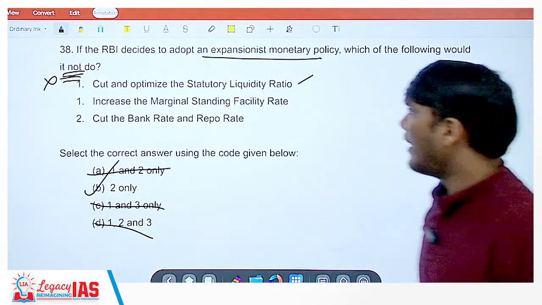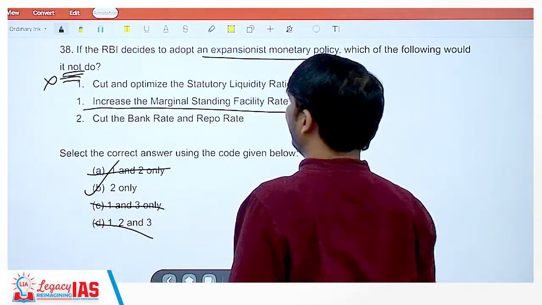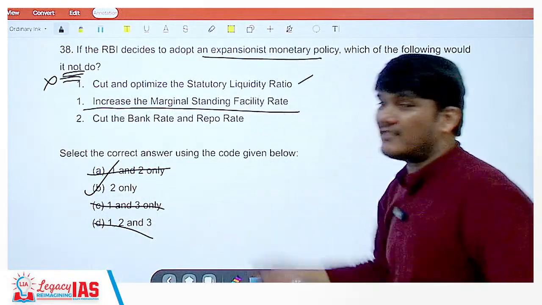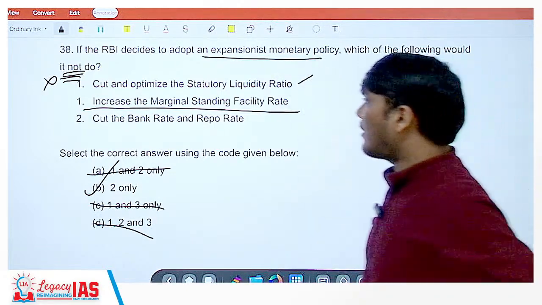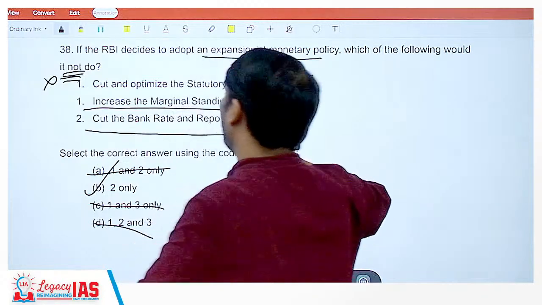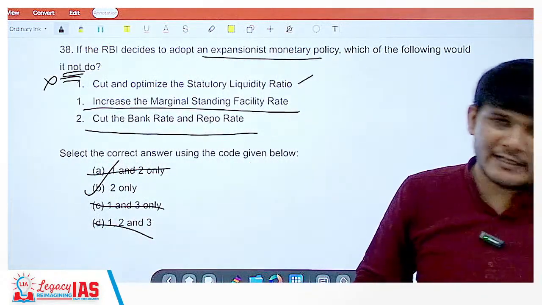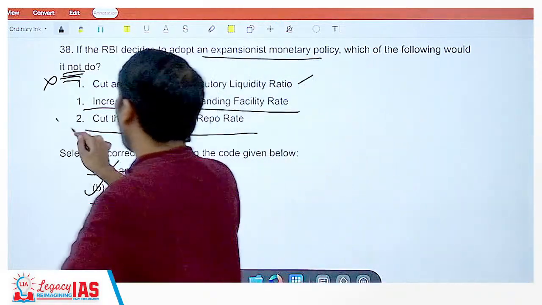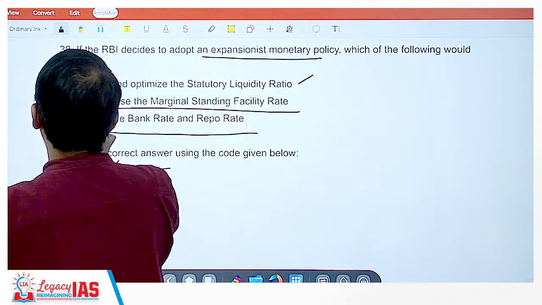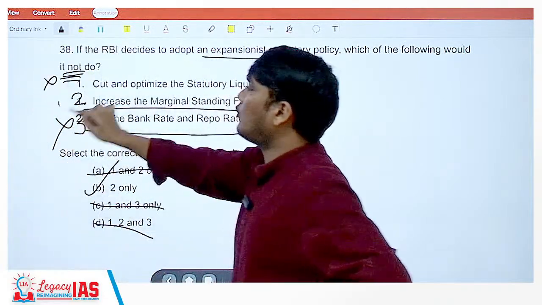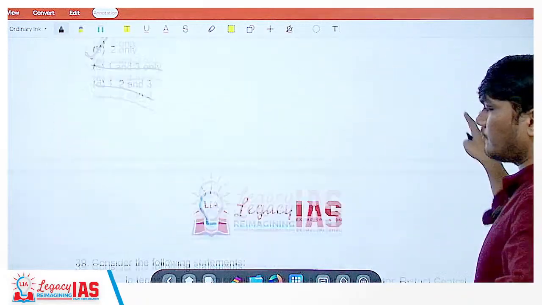But let us see. Increase the marginal standing facility rate. Yes, increase it. It will not do that, because increasing the marginal standing facility rate will not be an expansionist policy. Cut the bank rates and repo rates. This is an expansionist policy, because it is making money cheaper available for more people, hence expansionary in nature. So this is wrong. The only correct statement is statement 2. This should be statement 2 and this is statement 3. So statement 2 is only correct. That is, only B is the correct option.